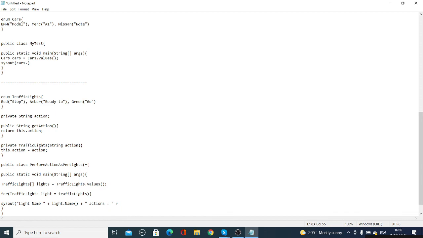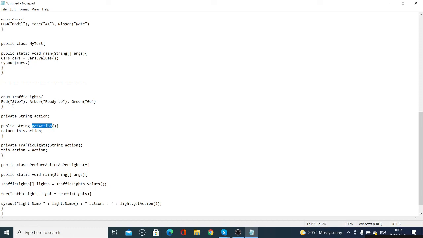Get this action from the action class, which is your signal or light. So you put light dot get action. From where are we getting this get action? We are getting it from here. It will get the action.